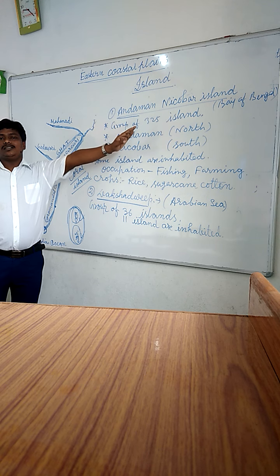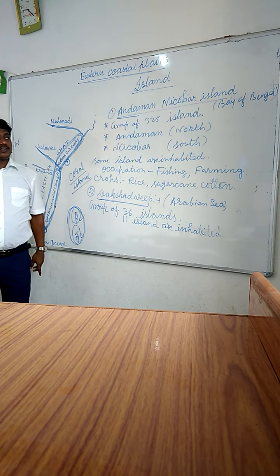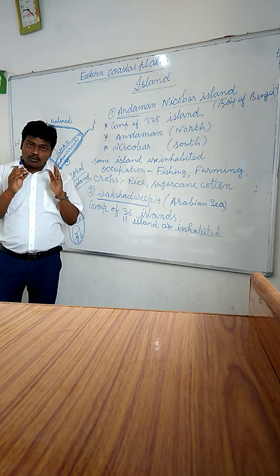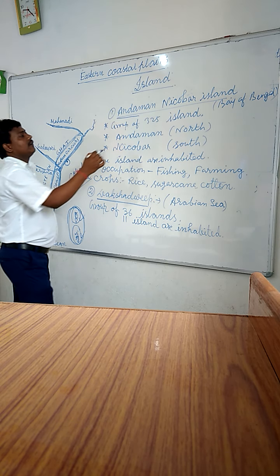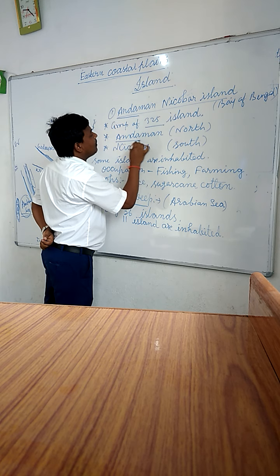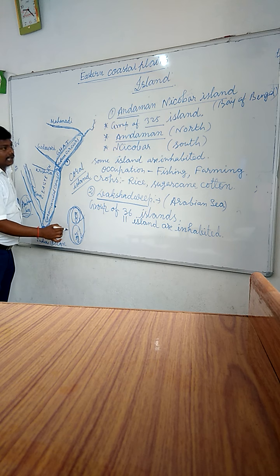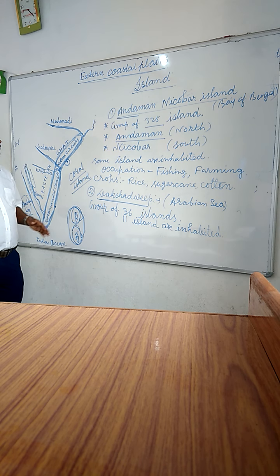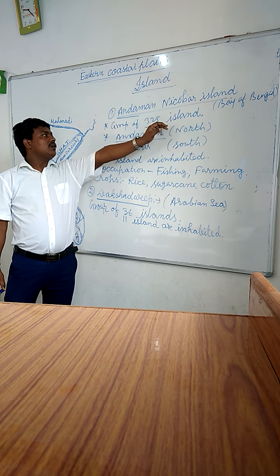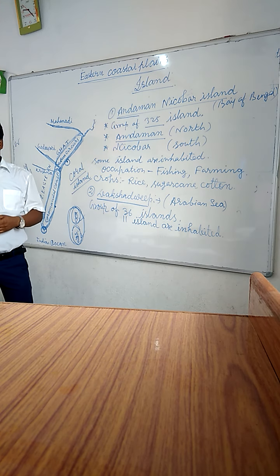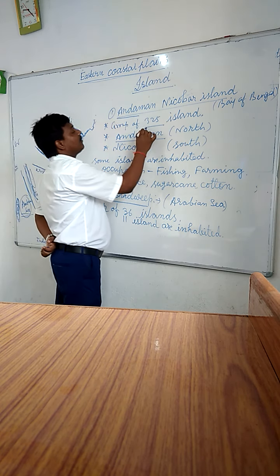Andaman Nicobar Island is not only one island. Actually, that is the group of 325 islands. The Andaman Island is located at the north, and the Nicobar Island is located at the south. Some islands are inhabited. The Andaman Nicobar Island is made up of a total of 325 islands.